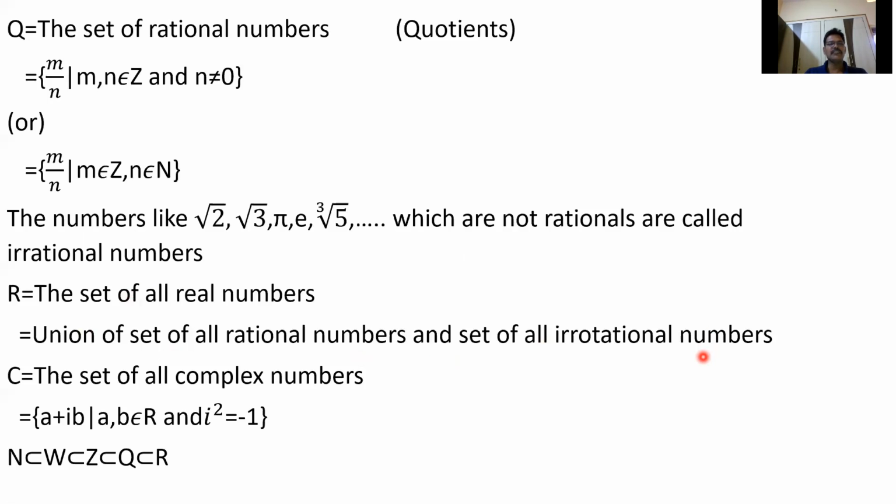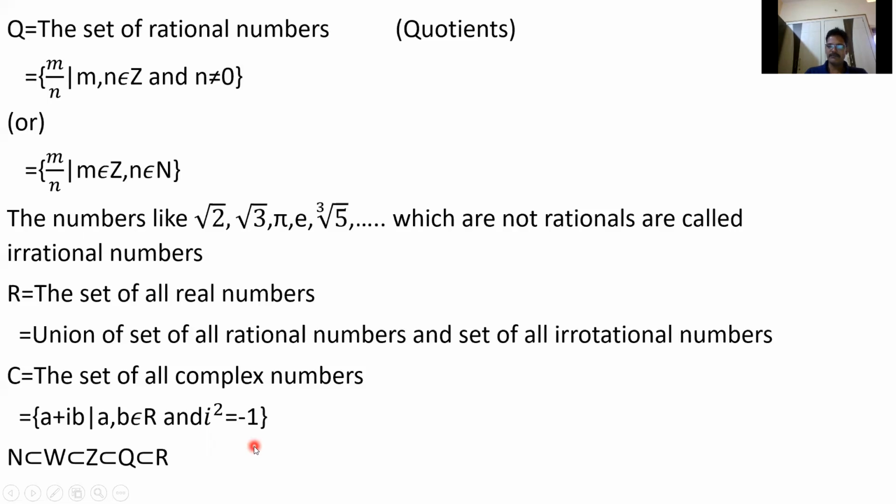And finally, what are the complex numbers? The set of all complex numbers is a plus i b, where a, b belong to R, and i squared is equal to -1.